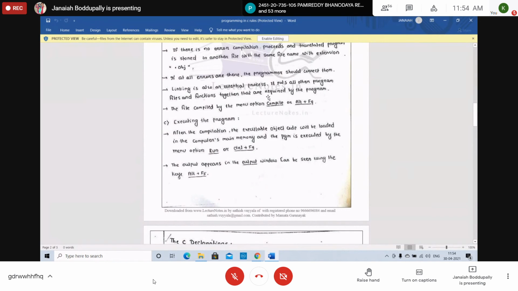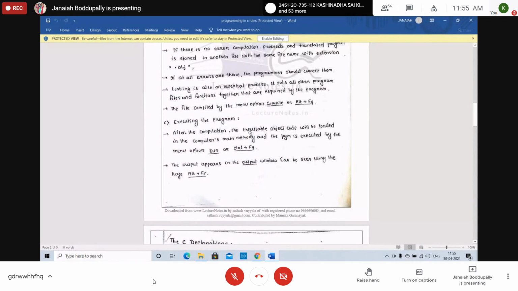How to execute the program? Compilation is to find errors. Without errors, you can go on to execute the program. Execution means running the program. That is Control plus F9. Press both at a time. The program is executed. Alt plus F9, the program is compiled.